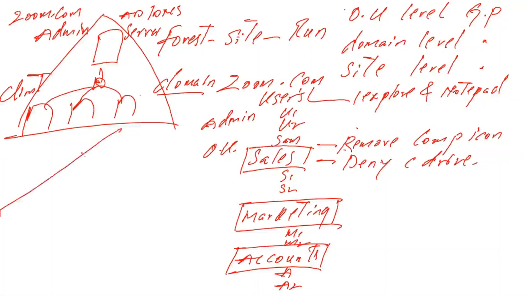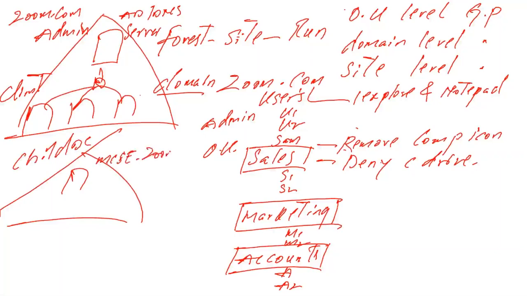Automatically this policy will also affect the child domain we have, mcsc.zoom.com, so it will affect my child domain admins and users. I have some F1, F2 users. This policy will also affect my grandchild admins and users. It will also affect my other domains like ndf domain soft.com and ss.soft.com, admins and users. So if I apply the policy at site level, it will affect the entire forest's domain users.